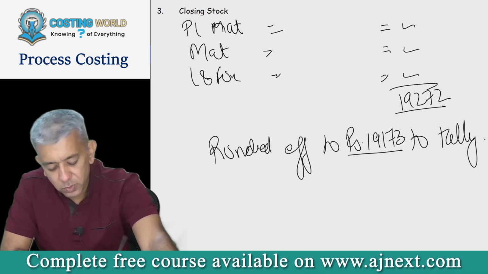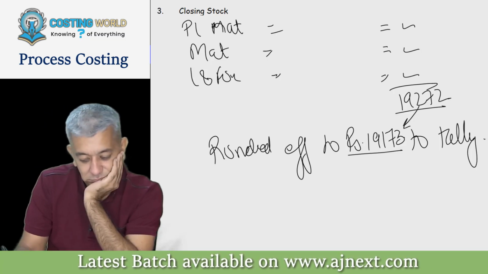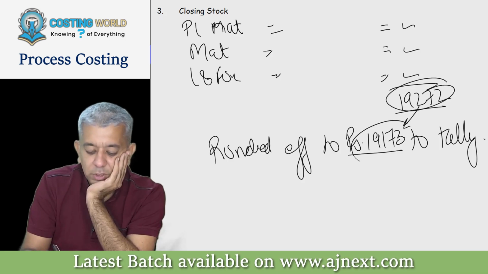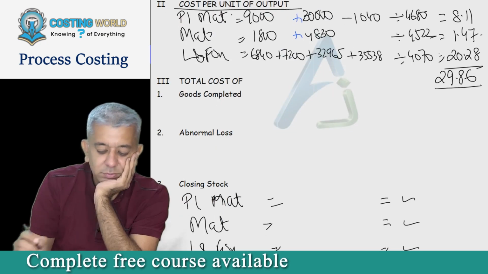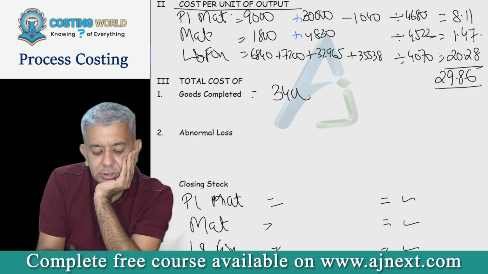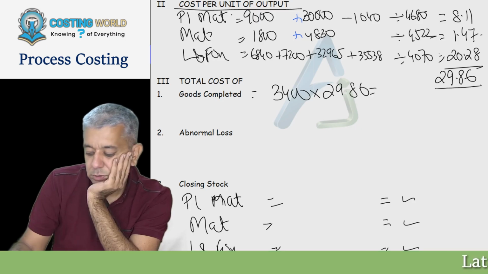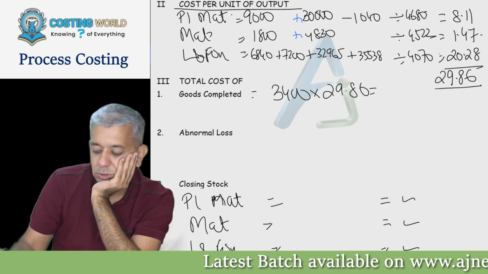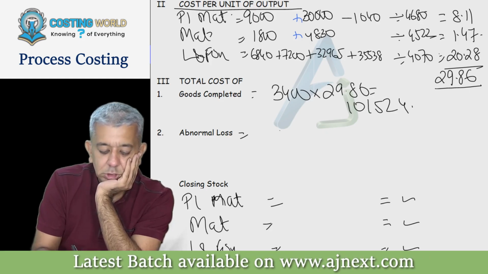I think that's okay. Which figure, upper figure or lower figure? Lower figure, sir. One sec. 3400 into 29.86. This is 101524. Is that okay?